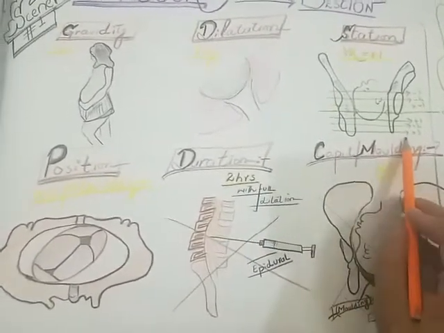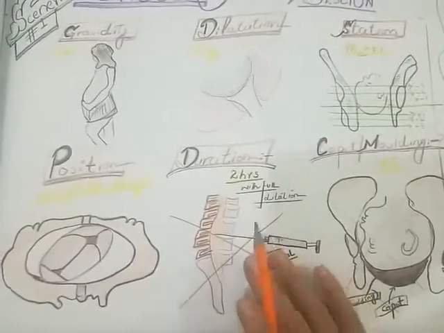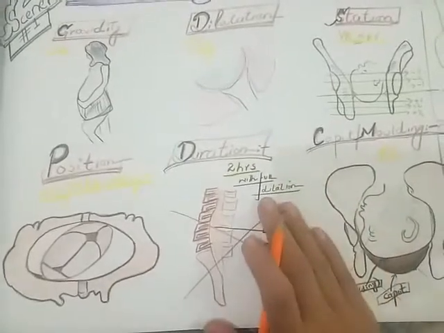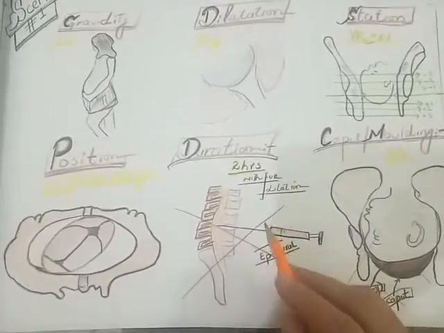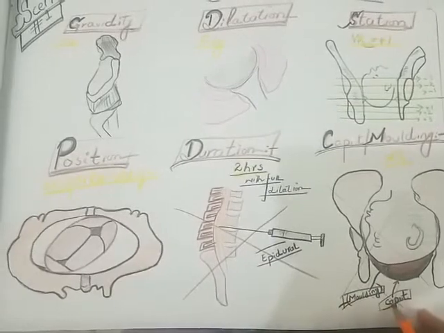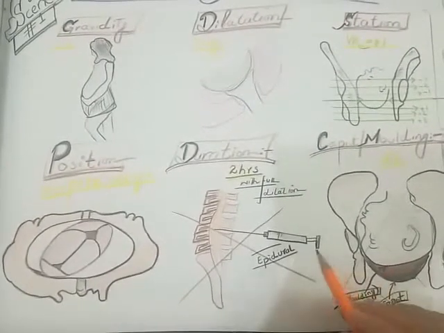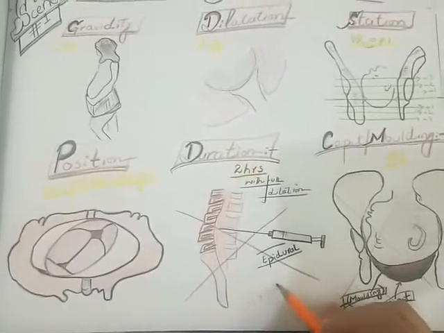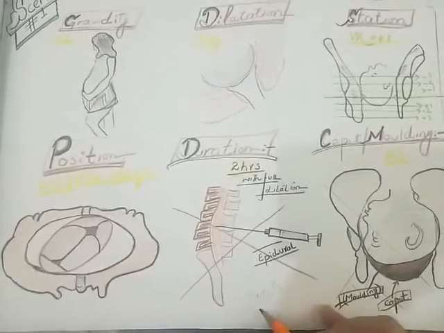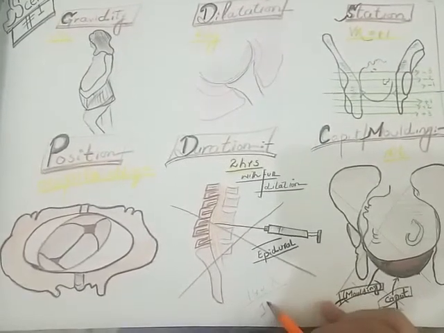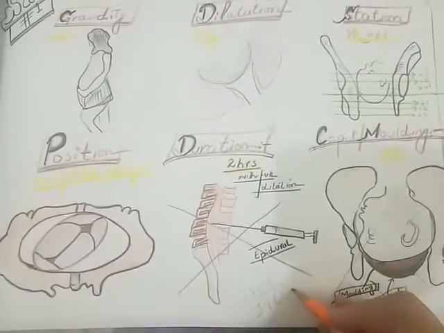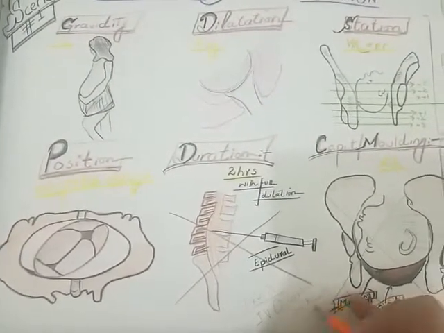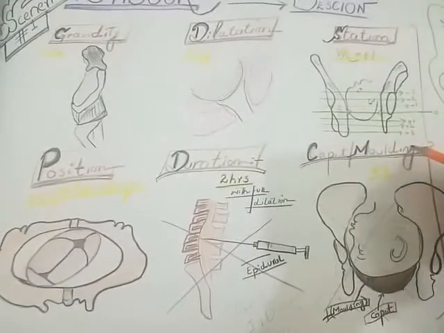Head is at +1 station, and time is sufficient. Time has sufficiently passed. Now we have to take the decision. In that case, as there is no molding and no caput, first of all, before going for C-section, we want to avoid the C-section, so we want to go for the instrumental vaginal delivery. And for instrumental vaginal delivery, we have different options like vacuum and forceps. The forceps will be chosen depending upon the station.